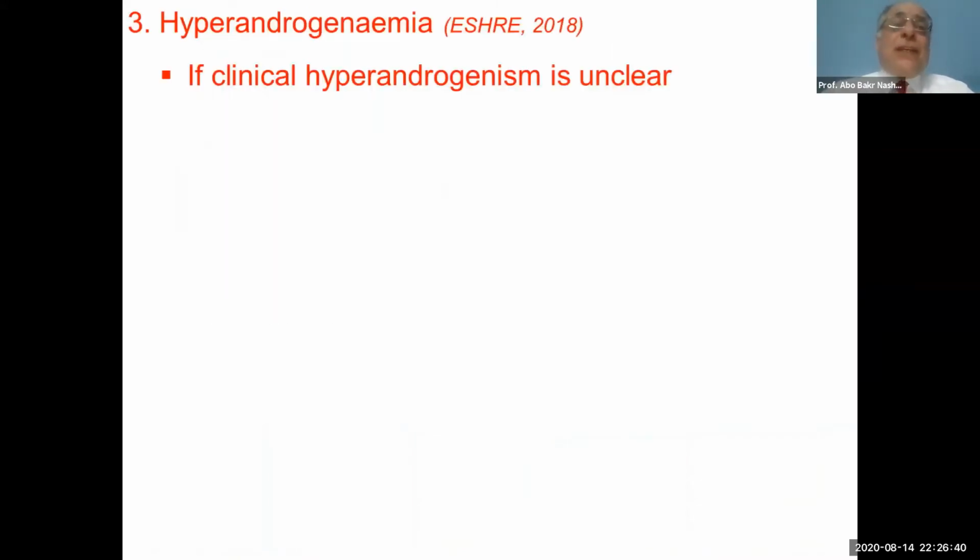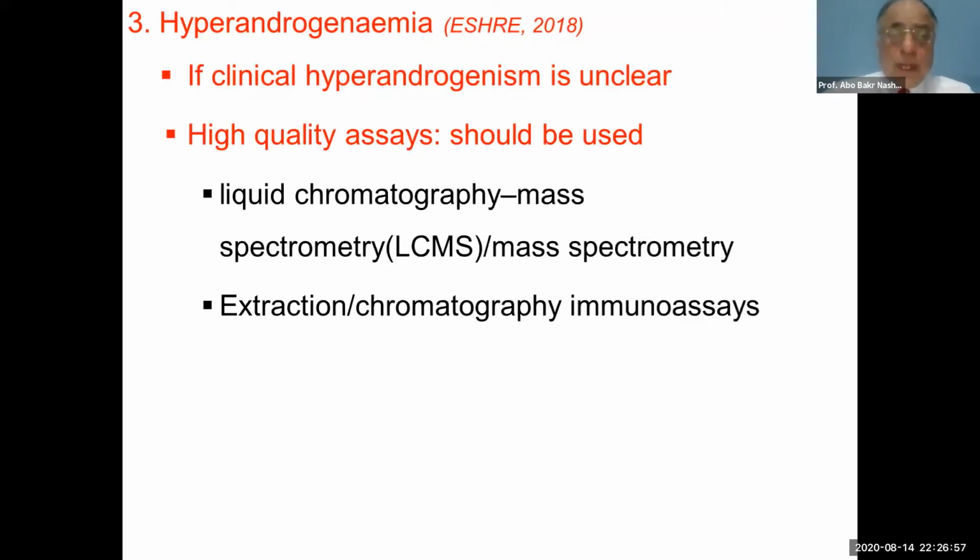The third criterion is hyperandrogenemia, and the definition is very important, as mentioned by Professor Norman. Hyperandrogenemia is of benefit if the clinical hyperandrogenism is unclear. We should use a high quality assay. The high quality assay is not available in our lab.